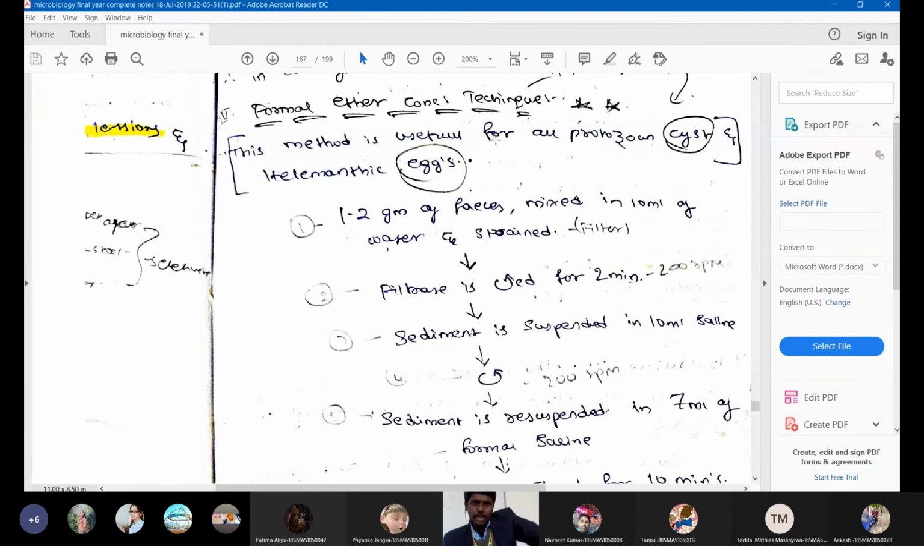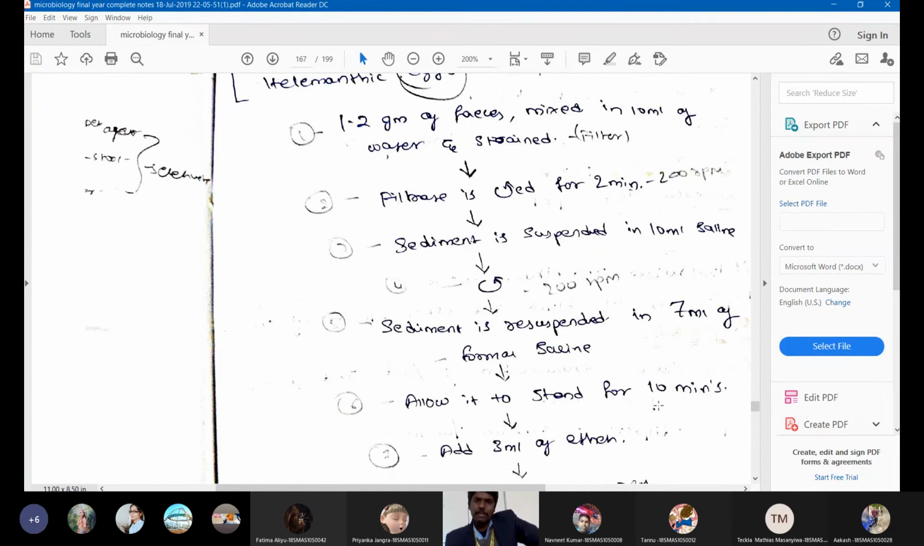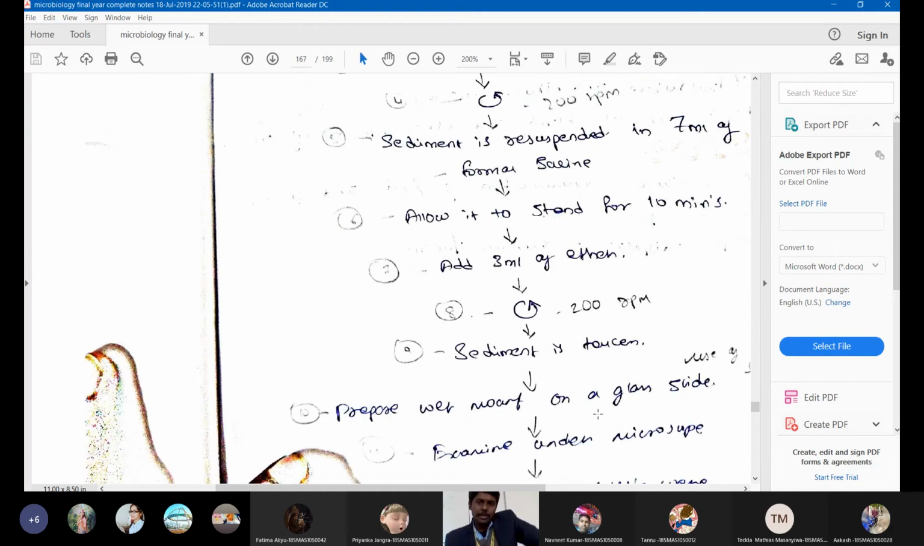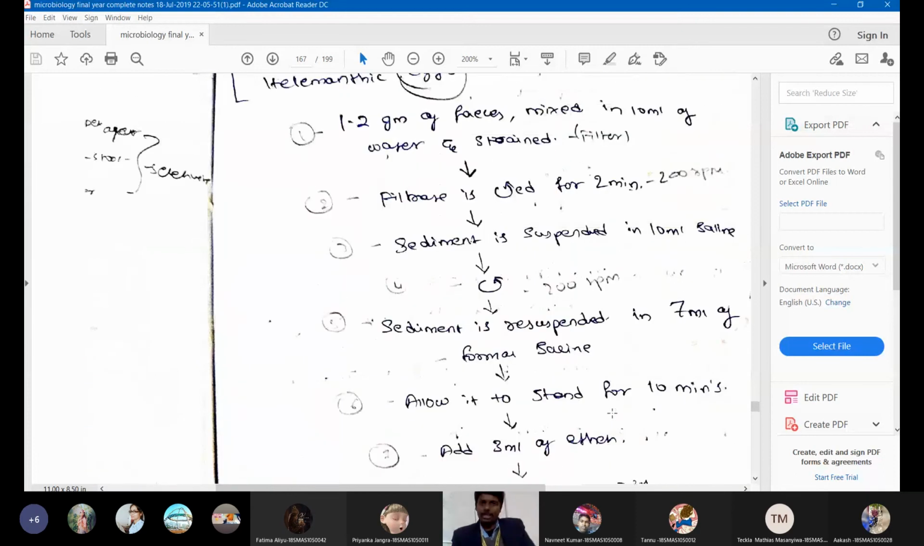In the formal ether concentration technique, we will suspend the stool in 10 ml distilled water, then centrifuge it, then take the sediment and once again suspend in saline water, then once again centrifuge, then take the sediment and do it again in 7 ml. So 10 ml, 10 ml, 7 ml. Then the third time you will add 3 ml ether, and after centrifugation you will prepare a smear and observe under the microscope. So this is the formal ether concentration technique.